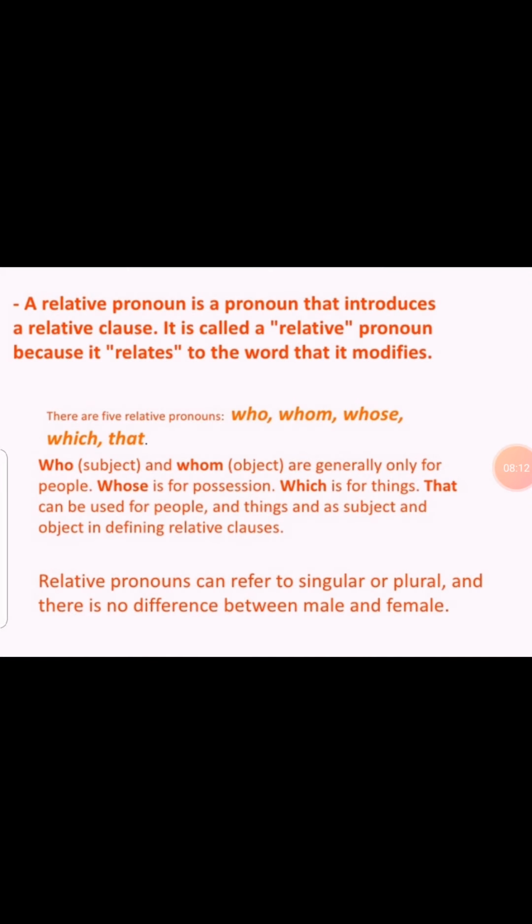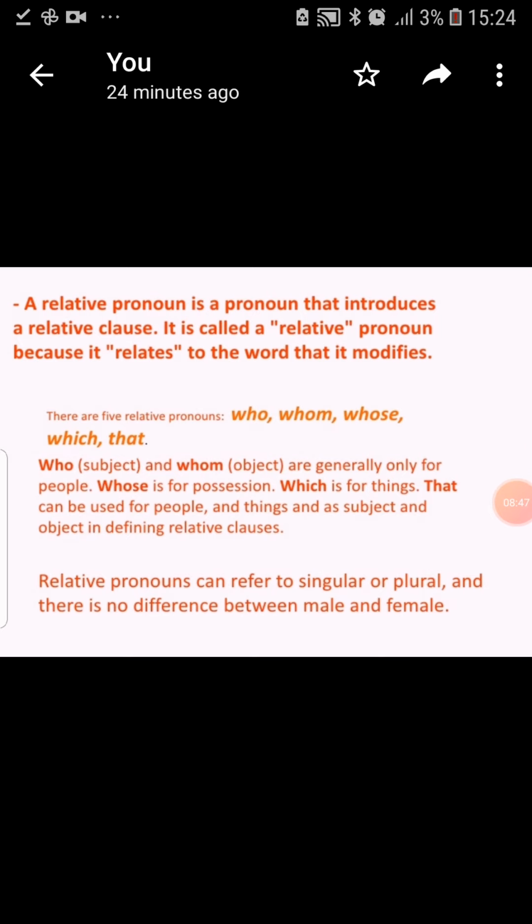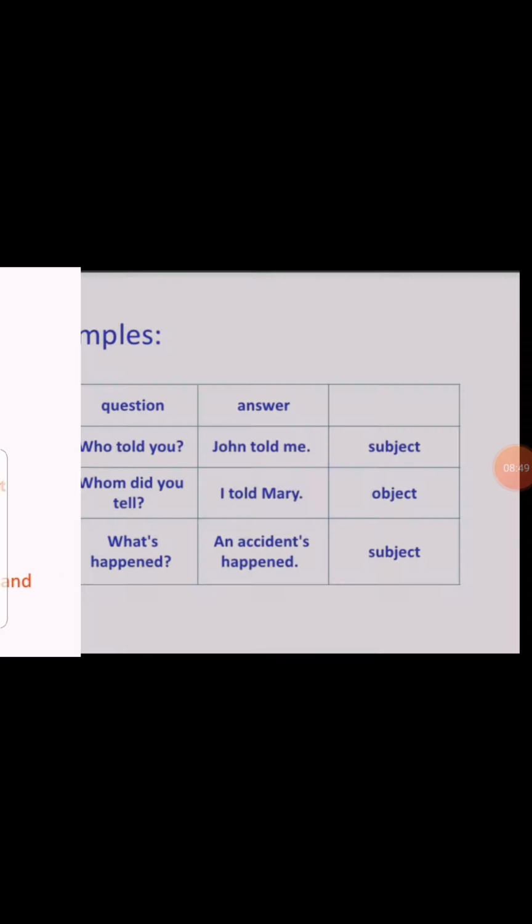Now comes the relative pronoun. It gives the relation of two things. Like the girl who is standing near the door is my friend. I am just relating the two things. The girl is standing near the door, okay, one thing, and the girl near that particular door is my friend also. So here I am giving the relation between that particular girl and the door. So here I have used the relative pronoun. The relative pronoun words are who, whom, whose, which and that.